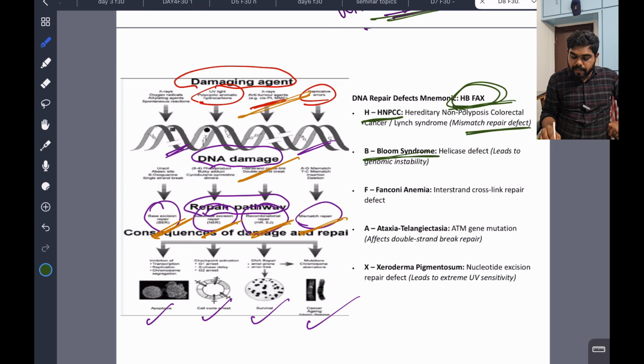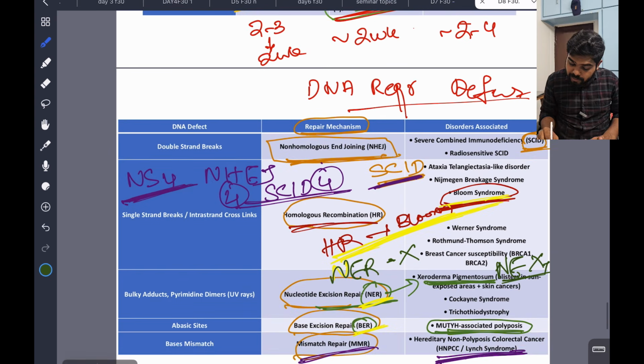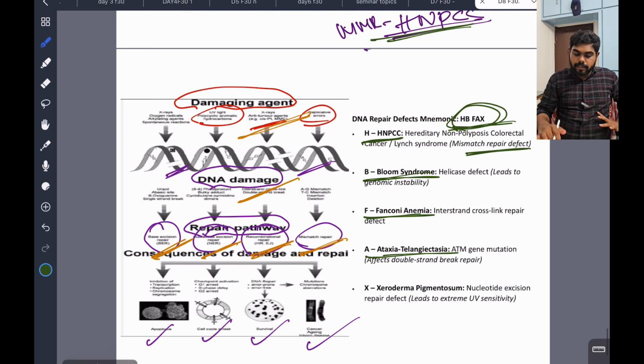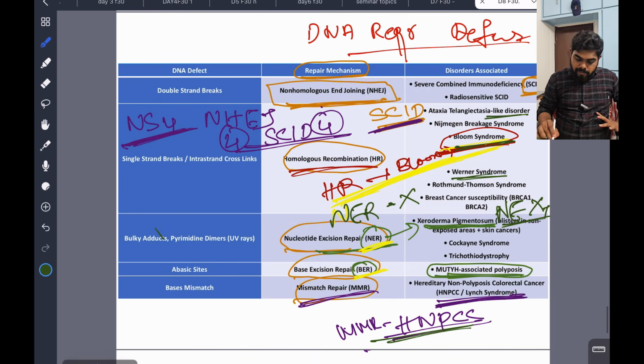B4 Bloom syndrome, helicase defect leads to genomic instability. F4 Fanconi anemia, A4 ataxia telangiectasia. Here, ataxia telangiectasia-like disorders are seen in HR. Okay, and we are studying mainly Bloom syndrome. There is Werner syndrome also. So this is a little confusing area. At least you study this.